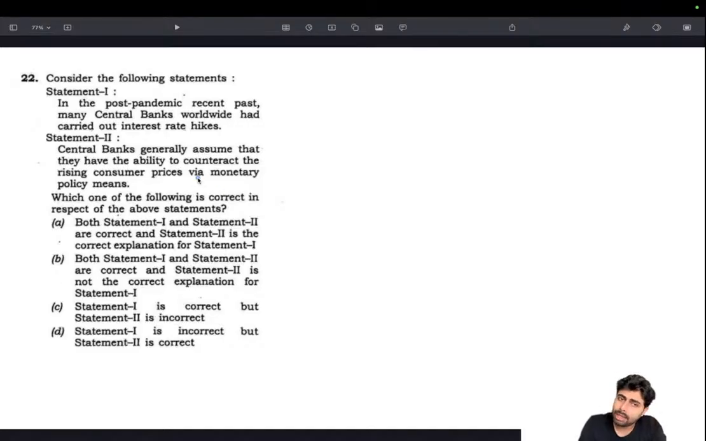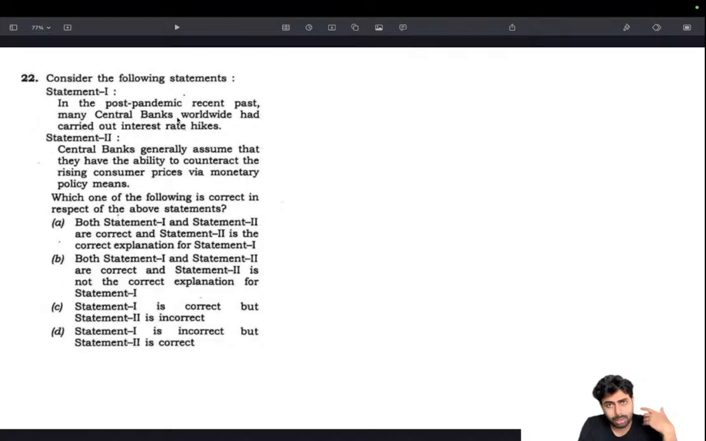Because we know that central banks have the ability to counteract, but whether they are successful in doing that or not is a question, because it depends not just on central banks alone. Various other policies matter. But this is a very general statement, and this is what central banks usually do. In India, the Monetary Policy Committee does the same way the Federal Reserve does in the USA. Anywhere, if there is inflation, there will be monetary measures to counter that.